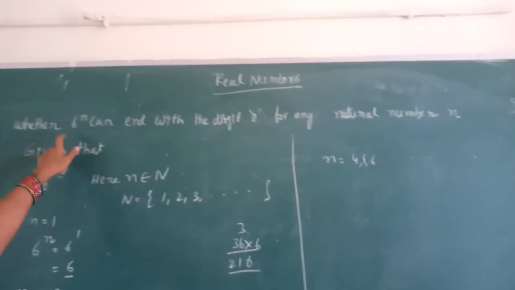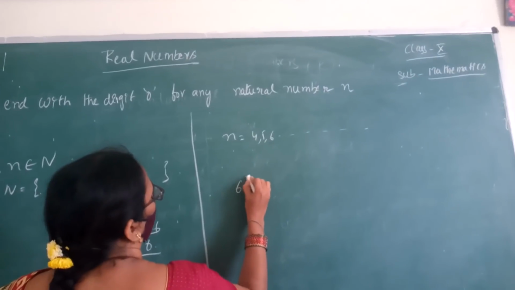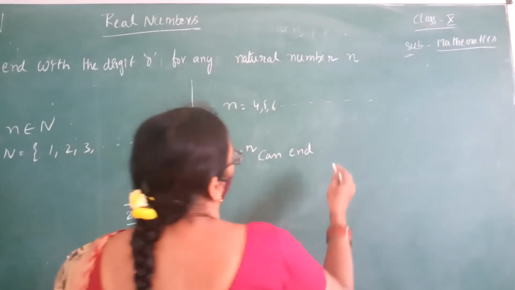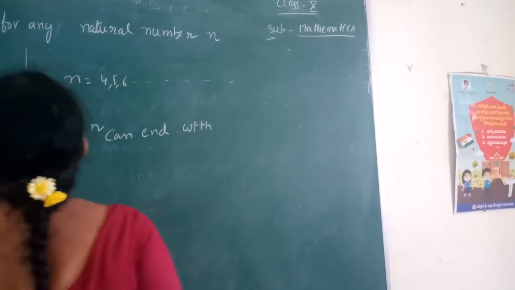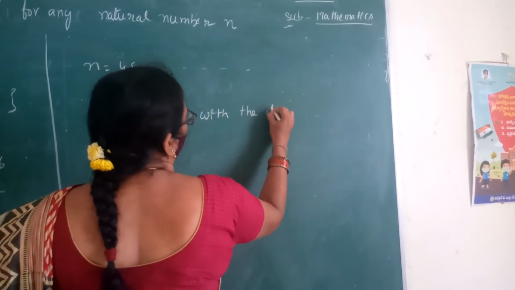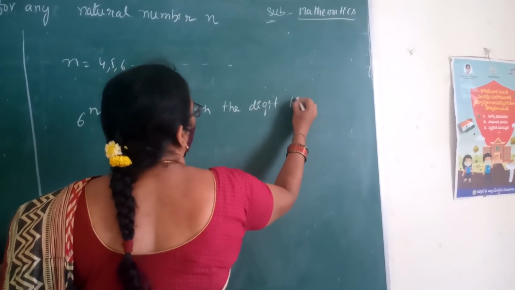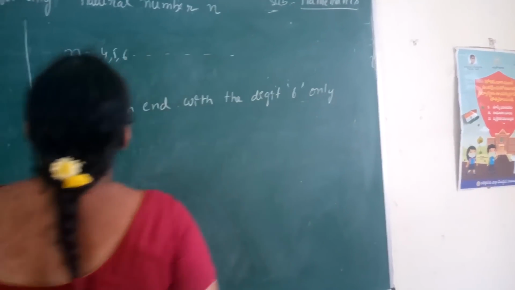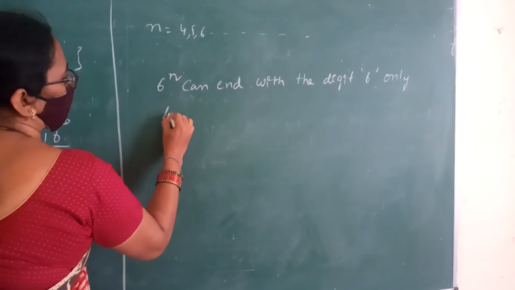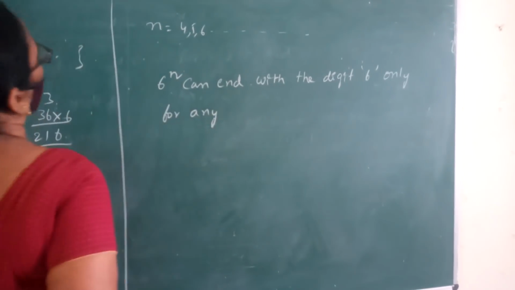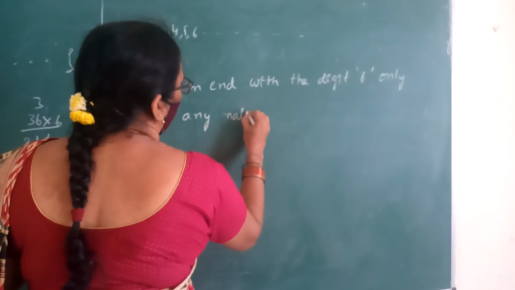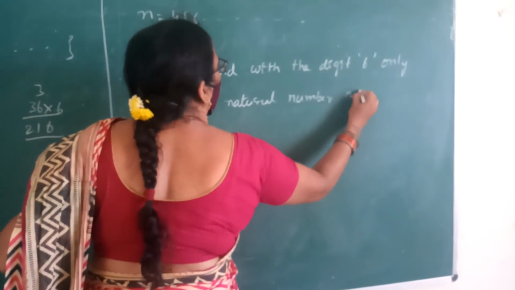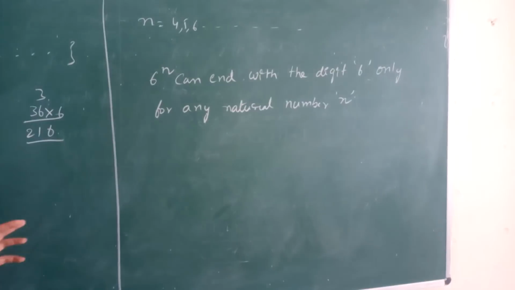What is the conclusion? 6 power n can end with the digit 6 only, for any natural number n.